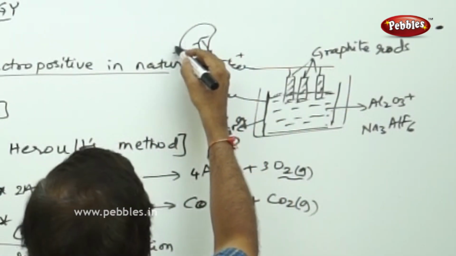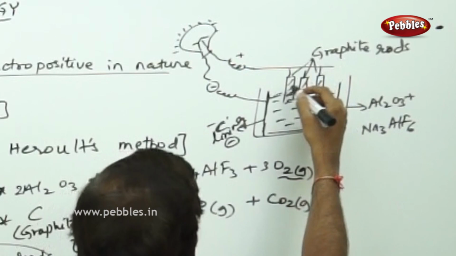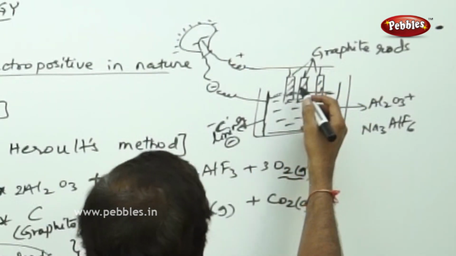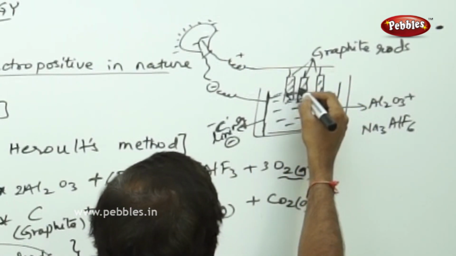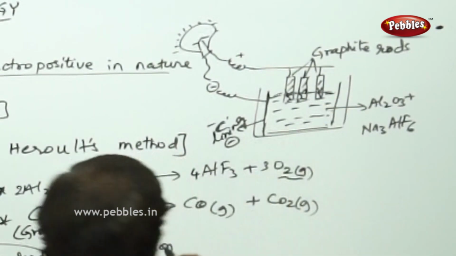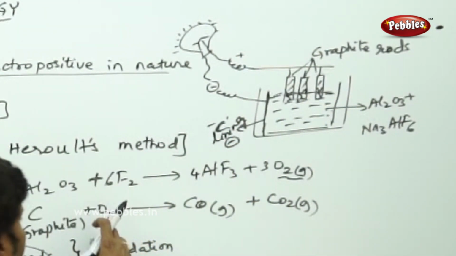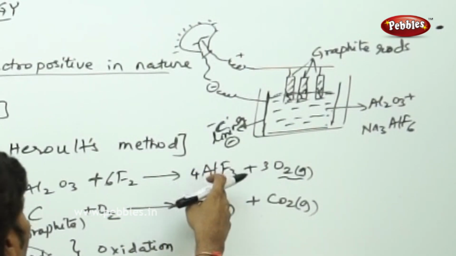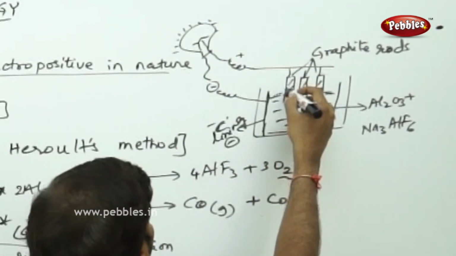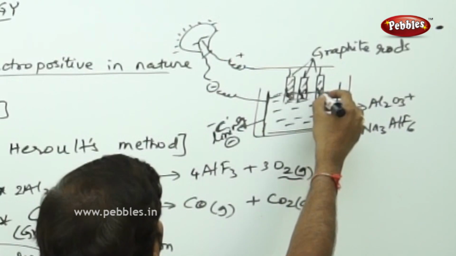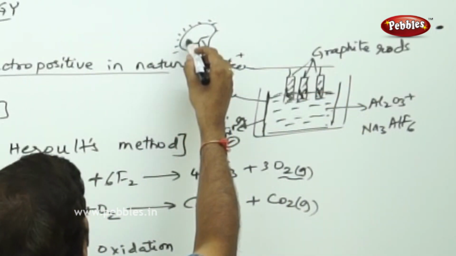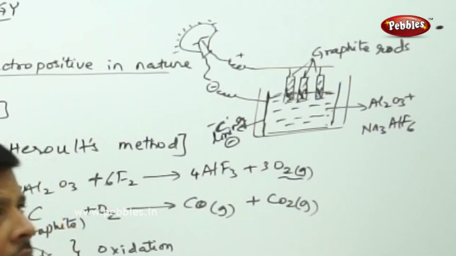The bulb keeps on glowing as the graphite rods are active, but once the graphite rods are being attacked by the carbon powder and by the oxygen liberated from the aluminium fluoride, the graphite rods start melting, they go into the solution, and there's a decrease in the luminosity of the bulb. The bulb slowly starts diminishing its glow, and at one stage the bulb does not glow.